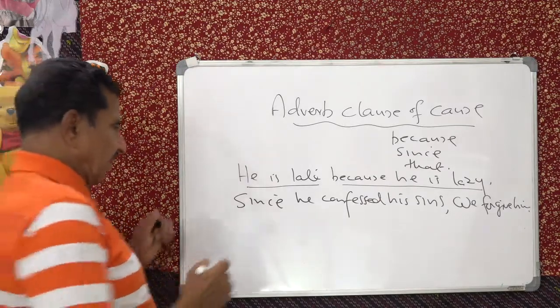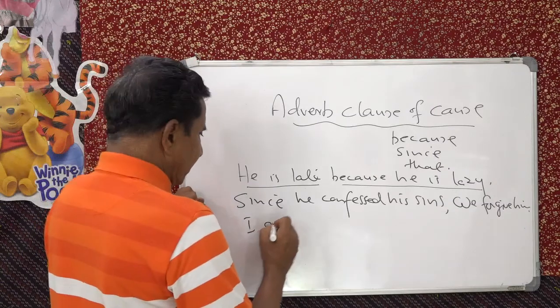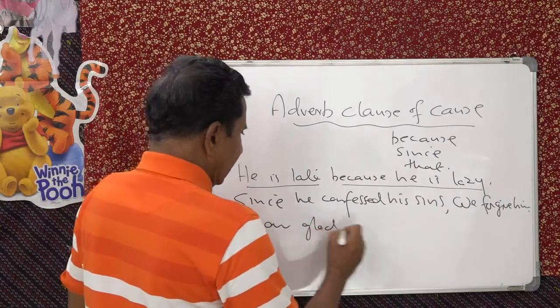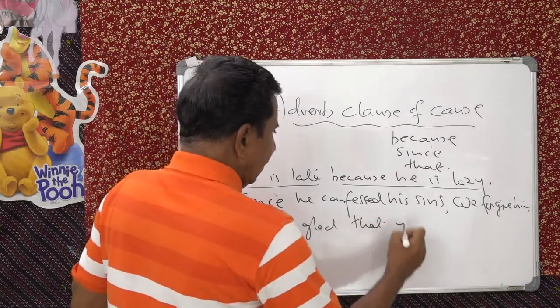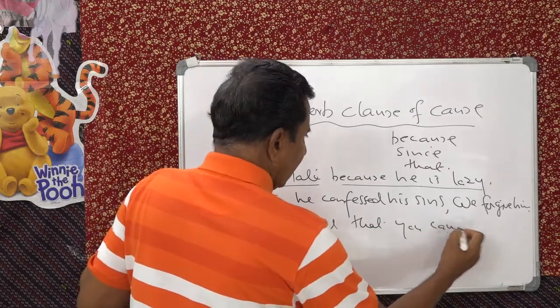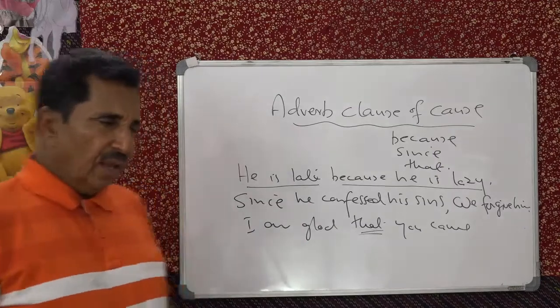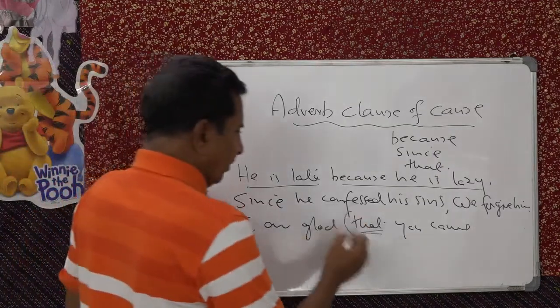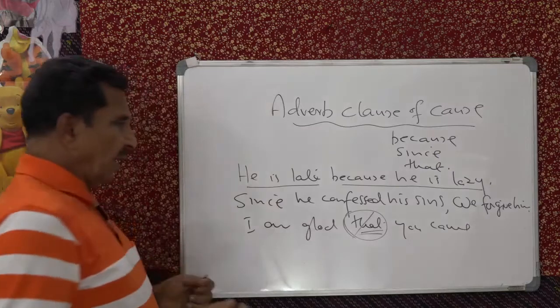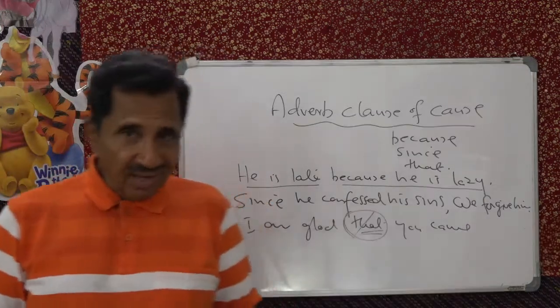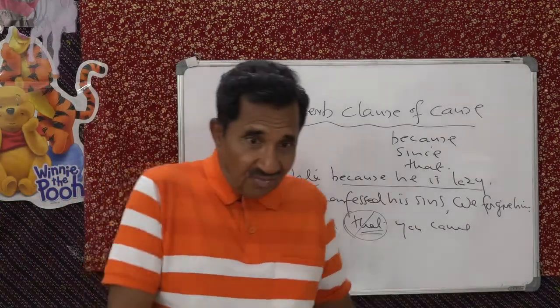You can also use that. I am glad that you came. Here that means because. I am glad because you came. And this that very often you can omit. So you can say, I am glad you came. I am glad you got first class.